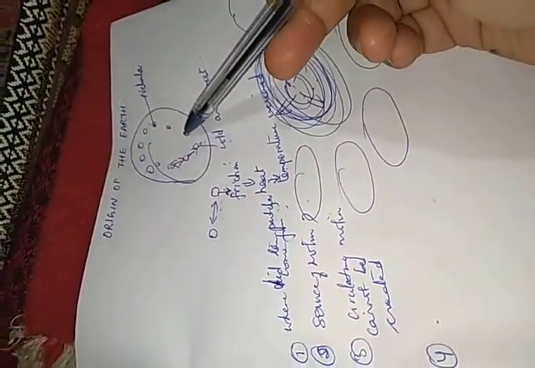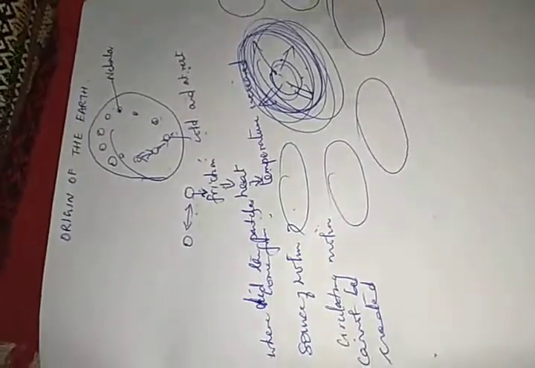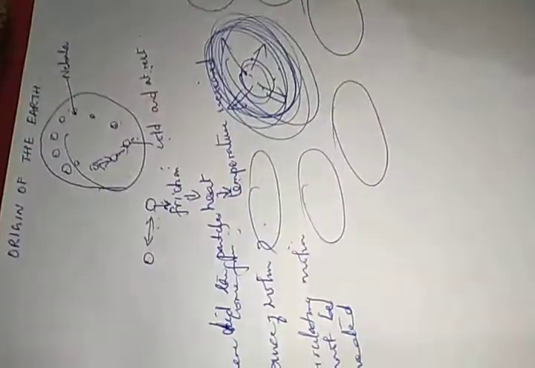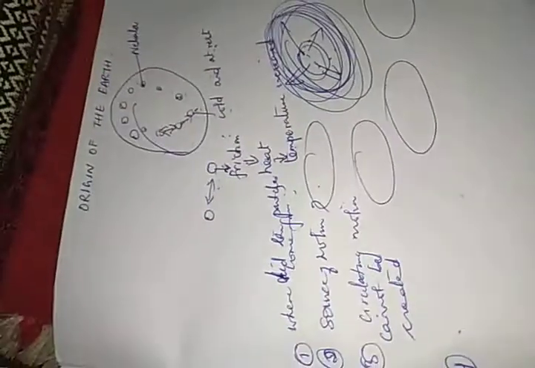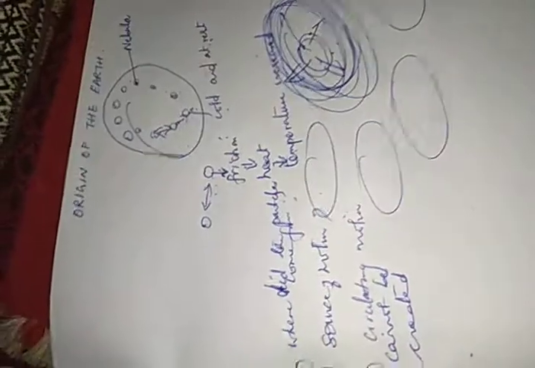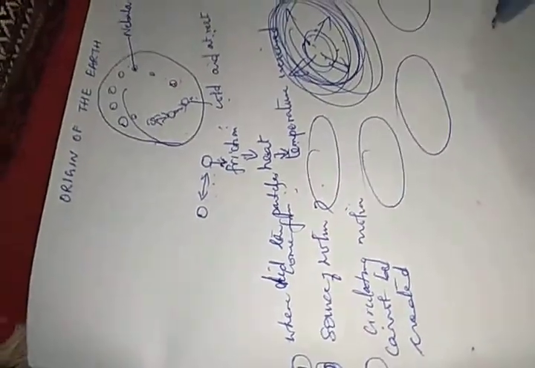The fourth one: it is said that as the temperature increased, the size of the nebula also increased, and the circular motion also increased. But this is totally against the laws of mathematics, because if the size increases, the speed decreases, and if the size decreases, the speed increases, which was not seen here. So his theory was not accepted.